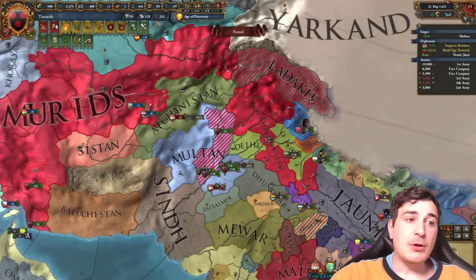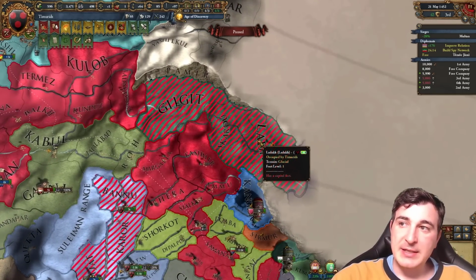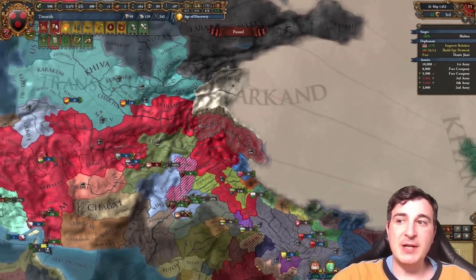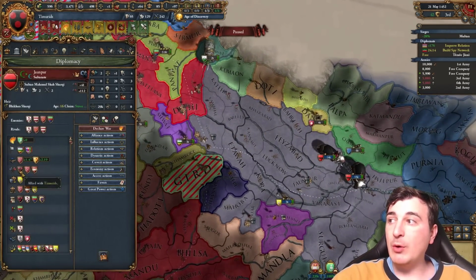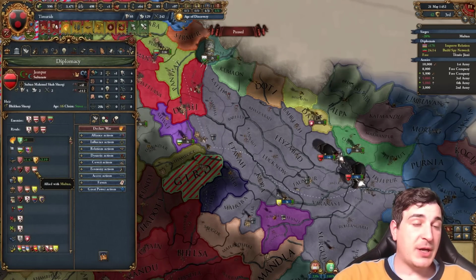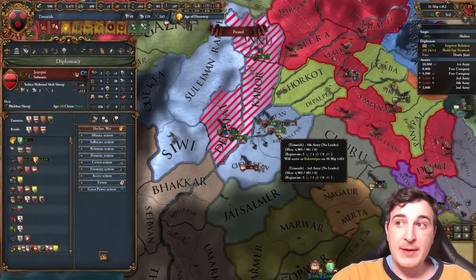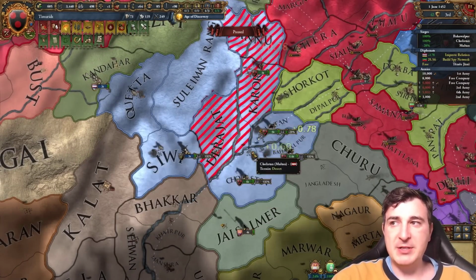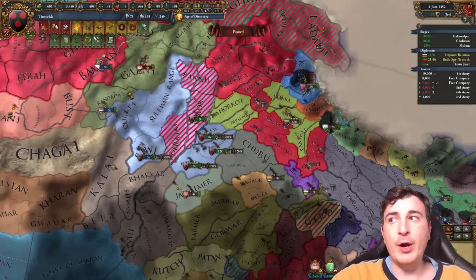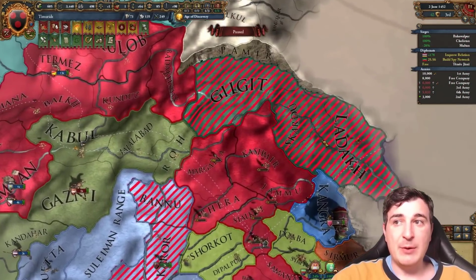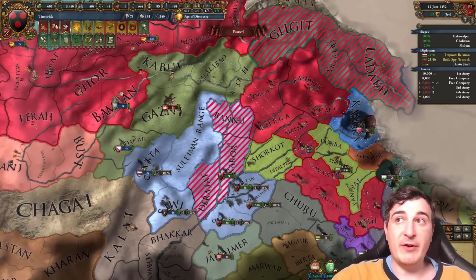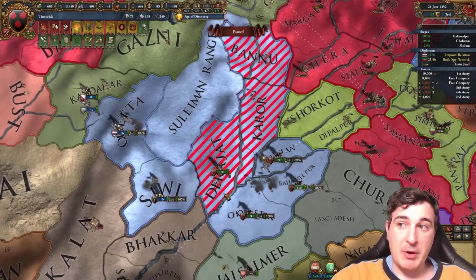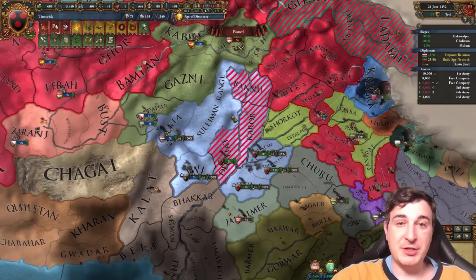That's what I got. Now, don't get fooled by this. Despite Ladakh having unconditionally surrendered to us, if we were to peace them out now, we would go to war with our ally Jaunpur, because they still are allied to Multan. That means we gotta finish the war with Multan first, or wait for like 30 months so they cannot join on their side anymore before we peace out with Ladakh, essentially. Keep that in mind. Very, very important information. It can literally screw up our entire run if we don't pay attention to that, right?